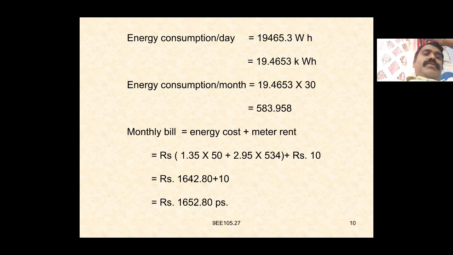Which is equal to rupees 1652.80 paise. So the monthly bill is equal to 1652.8 paise here.